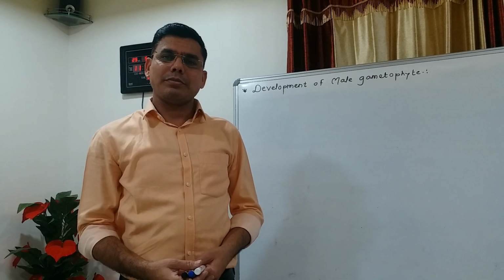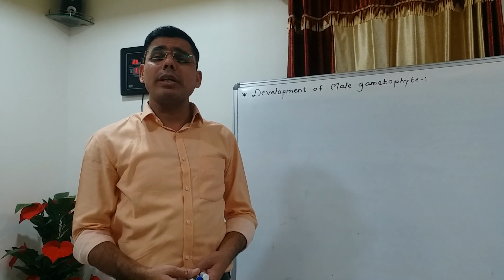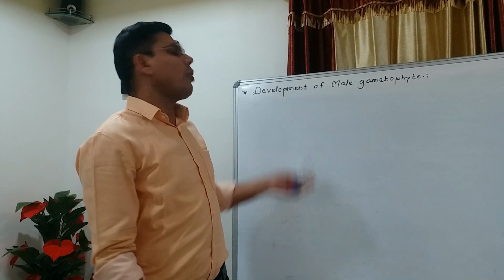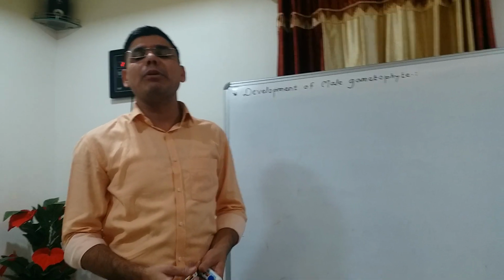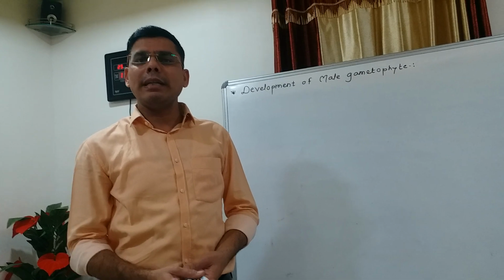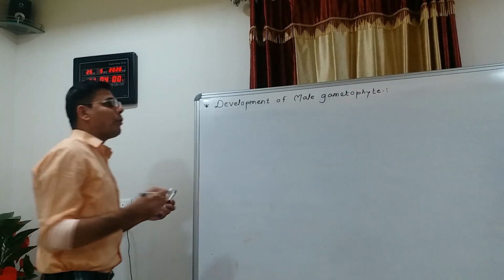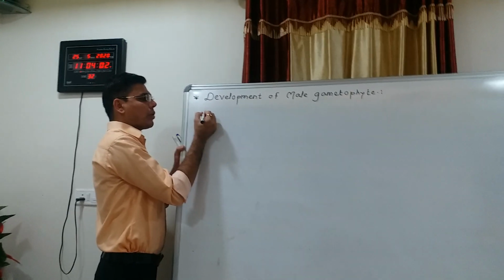Hello friends, in the last lecture we studied the structure of pollen grain. So today our topic is the development of male gametophyte, and you know very well that the development of male gametophyte takes place from the pollen grain or microspore.